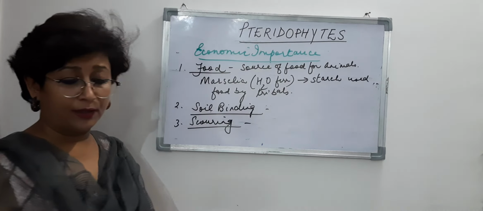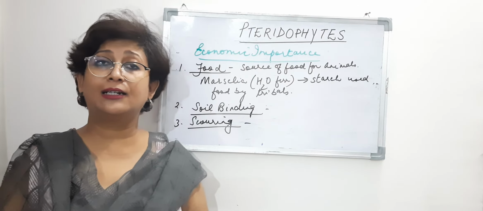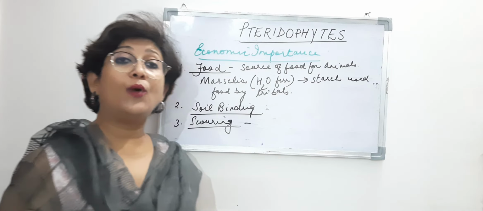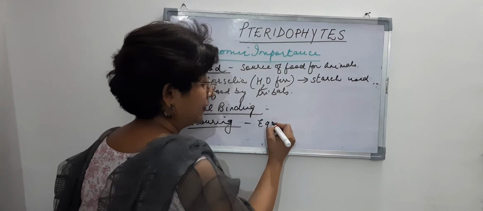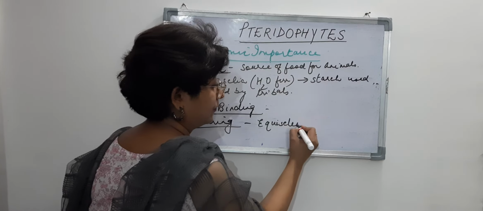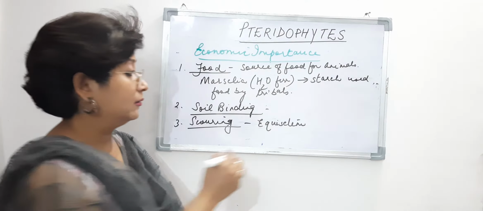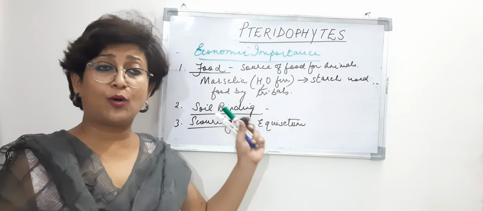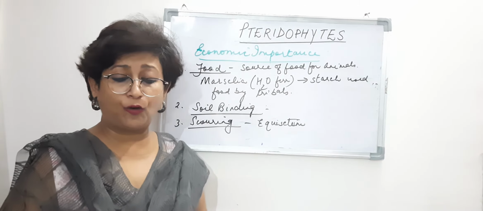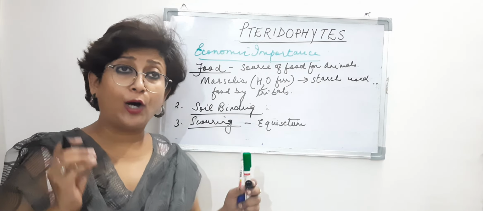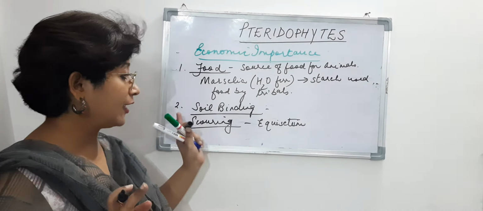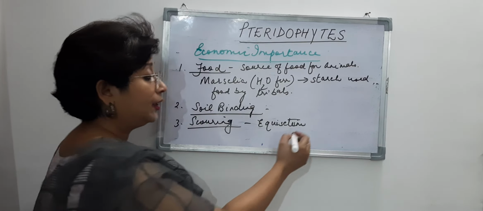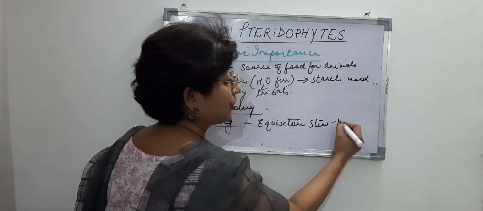Right, now what is scouring? Scouring means cleaning of utensils, right? So Equisetum is one pteridophyte which is used for scouring. The stems of Equisetum are used even for polishing of metals, right? So they are used basically for cleaning of utensils, and the stem of Equisetum is used for polishing